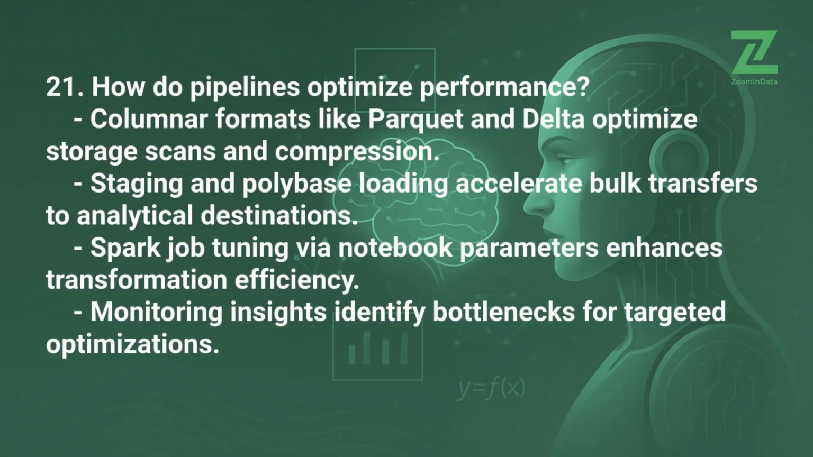21. How do pipelines optimize performance? Columnar formats like Parquet and Delta optimize storage scans and compression. Staging and PolyBase loading accelerate bulk transfers to analytical destinations. Spark job tuning via notebook parameters enhances transformation efficiency. Monitoring insights identify bottlenecks for targeted optimizations.